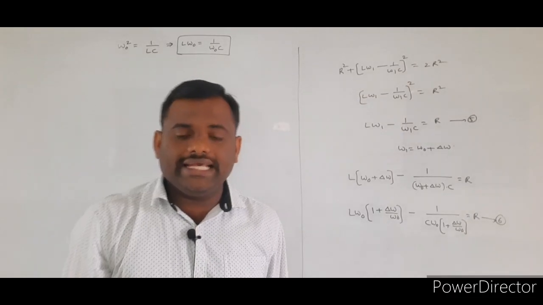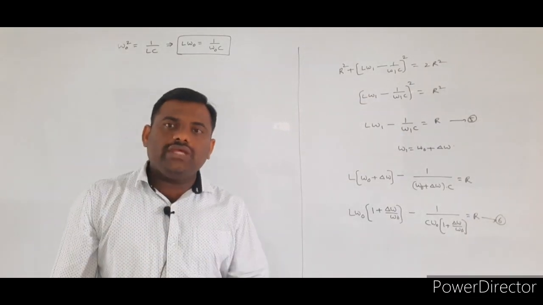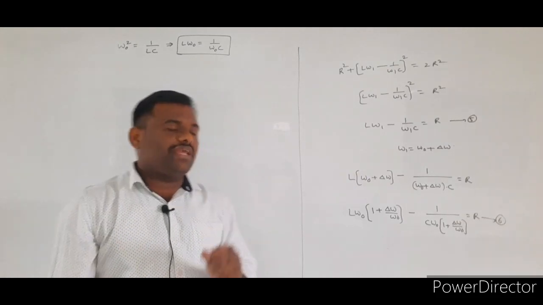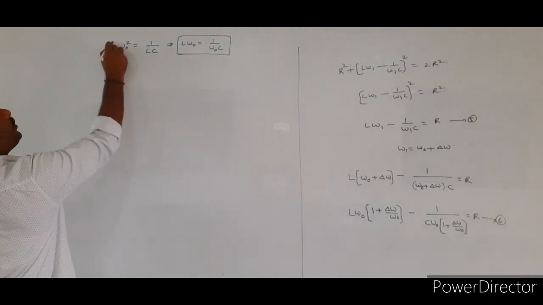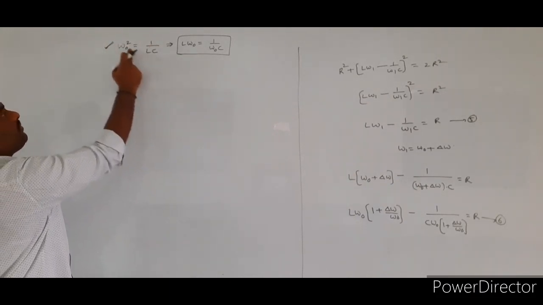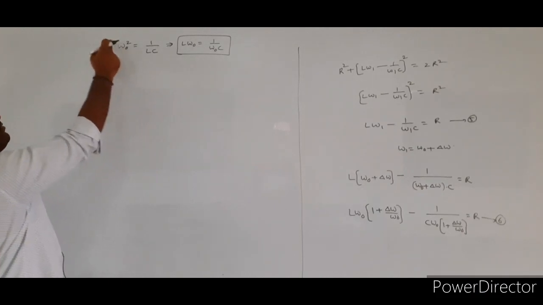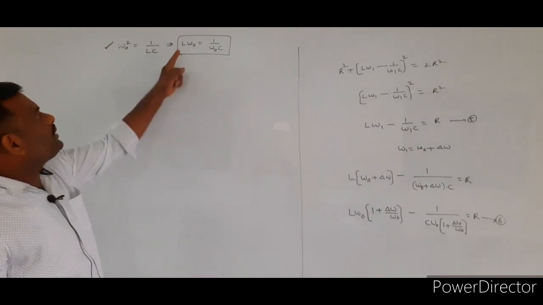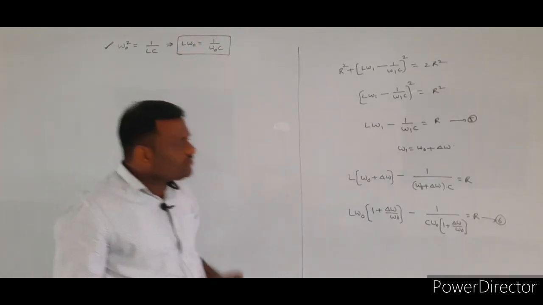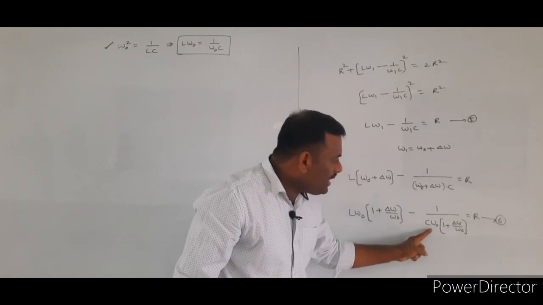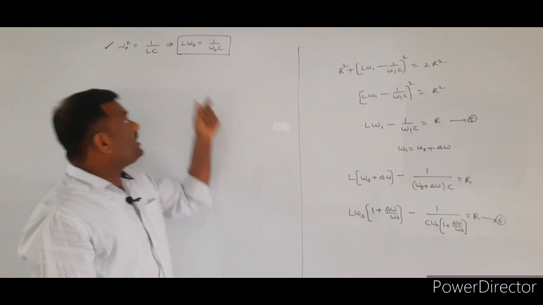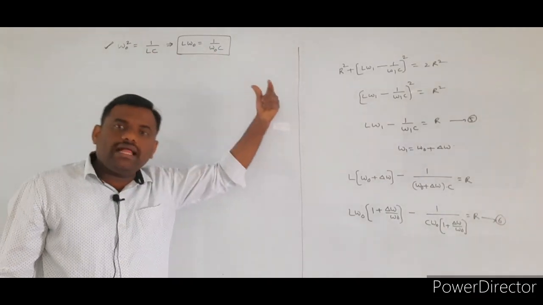While we are deriving the expression for the resonance frequency, there you wrote omega is equal to 1 by root LC. That omega is nothing but a resonance frequency. We know that omega naught square is equal to 1 by LC. From that, one omega naught will come to the denominator and one omega naught will be in the numerator only. So we know that L omega naught is equal to 1 by omega naught C. So in the place of 1 by omega naught C, I will write the L omega naught value, which is taken from this equation we already derived.